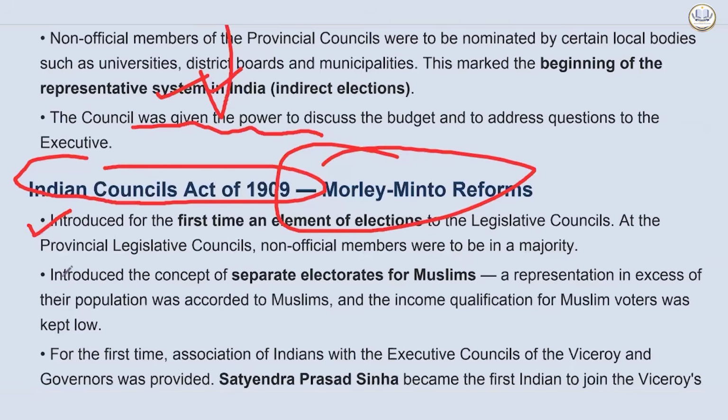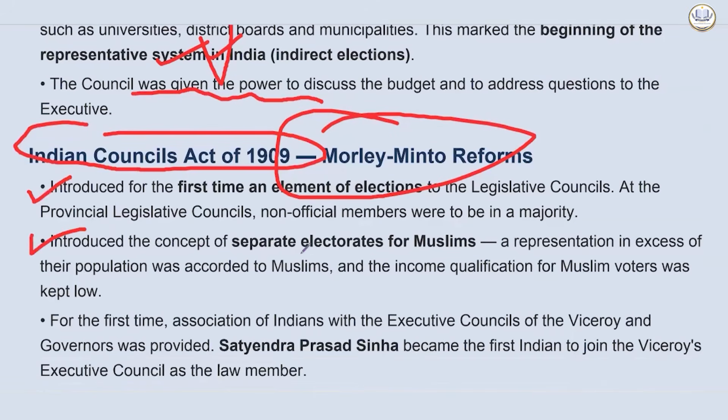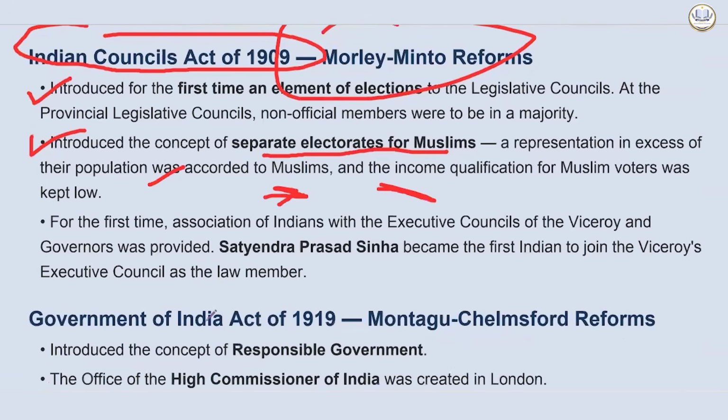Second, it introduced the concept of separate electorates for Muslims. So this is something which is very important for examination. A representation in excess of their population was accorded to Muslims, and the income qualification for Muslim voters was kept low. They were giving carrot to Muslims and stick to Hindus. For the first time, association of Indians with the Executive Council of the Viceroy and Governors was provided, and Satyendra Prasanno Sinha, SP Sinha, became the first Indian to join the Viceroy's Executive Council as the law member.